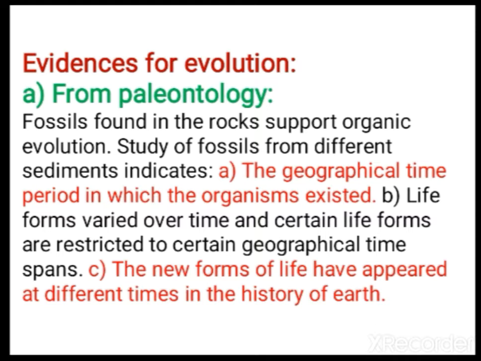The life forms varied from time to time. Some life forms were restricted to a particular geological time span, so we can easily identify them. For example, dinosaurs lived once upon a time. Now they are not there. How do you know about dinosaurs? By means of the fossil record only are we able to know. And during which era, which period they existed, that geological time period also we can find out.